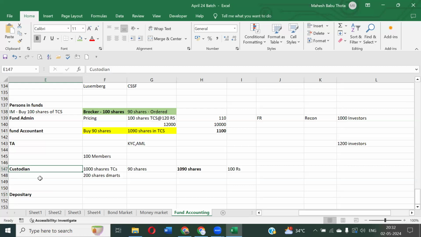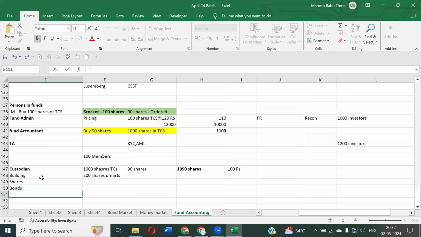In most of the cases, custodian and depositories will be the same company. They just have a separate account. That's it. The purpose is the same, to maintain and to safeguard the financial information. But in a depository, only the financial instruments are in the custody. Again, in the custody, we have different assets, right? Fixed assets, tangible, intangible assets will be there, right? Suppose let's assume the custodian is holding some building and shares and bonds. These are the custodian holding different kinds of assets of a fund of a client. Depository will take care of only these two instruments.